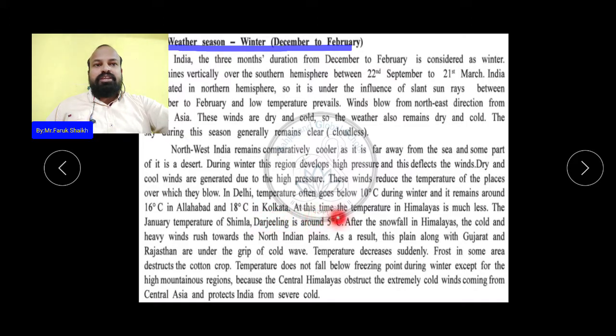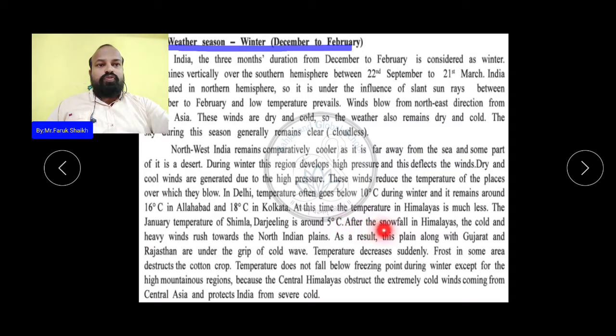At this time the temperature in the Himalaya is much less. The January temperature of Simla and Darjeeling is around 5 degrees Celsius. So this is how different regions are affected by the north winds, which are cold and dry, and because of these winds the temperature falls.